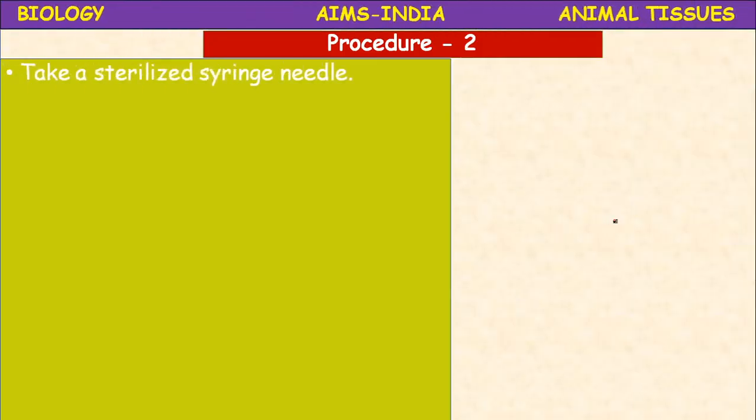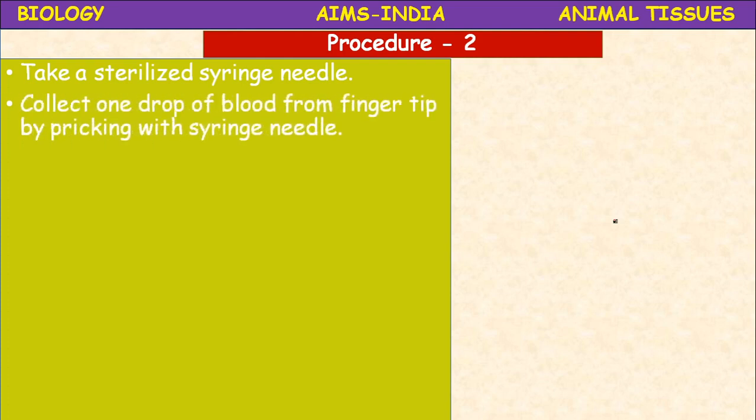Next procedure, another procedure is there. That is, take a sterilized needle. So in the beginning only, all these requirements you have to keep with you. Take a sterilized needle. Collect one drop of blood from the fingertip by pricking with a syringe needle. So under the guidance of your teacher you have to perform this experiment. Okay, don't do these experiments at home.